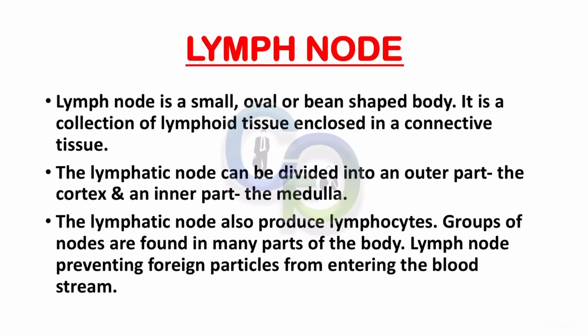Lymph node. Lymph node is a small oval or bean-shaped body. It is a collection of lymphoid tissue enclosed in a connective tissue capsule. The lymphatic node can be divided into an outer part, the cortex, and an inner part, the medulla. The lymphatic node also produces lymphocytes. Groups of nodes are found in many parts of the body. Lymph nodes prevent foreign particles from entering the bloodstream.